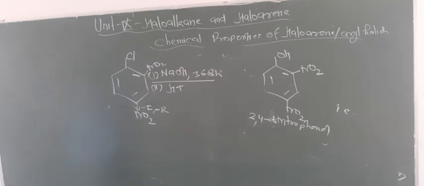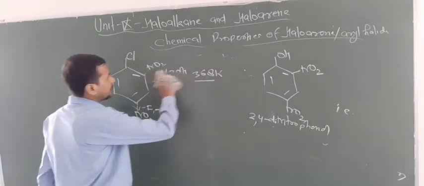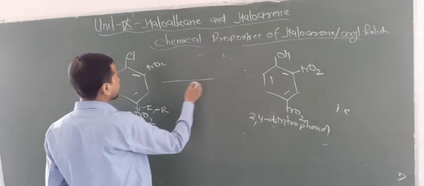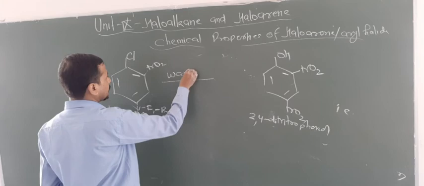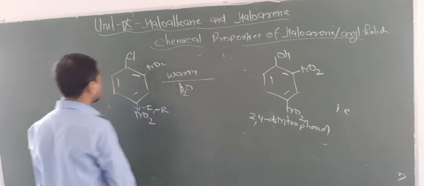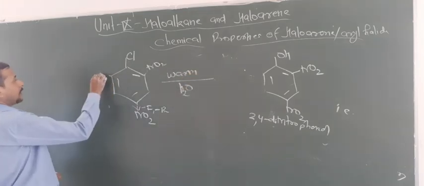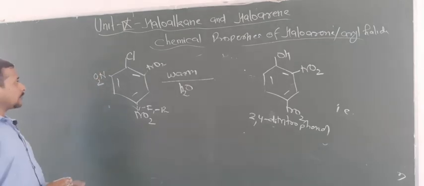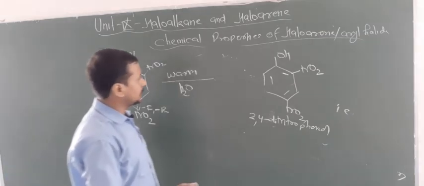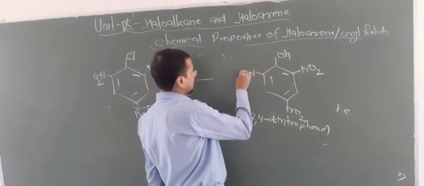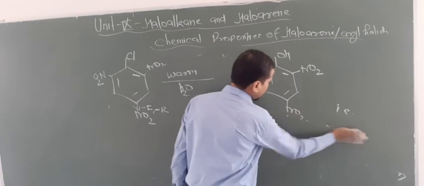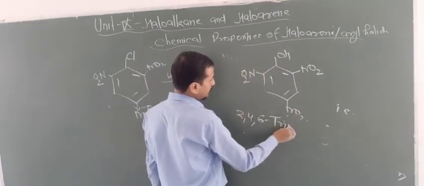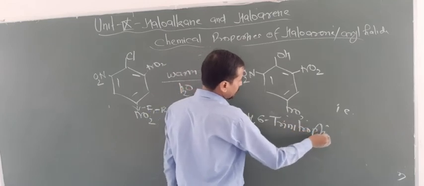Okay, one more thing happens, if we introduce NO2 or an electron withdrawing group at all ortho and para positions, in this condition you can only warm with water. That means you only need to take warm water. Okay, when you have introduced NO2 group, electron withdrawing group at all ortho and para positions, now this reaction occurs very easily, and this gives 2,4,6 trinitrophenol.